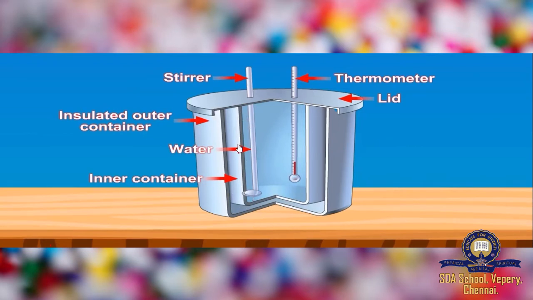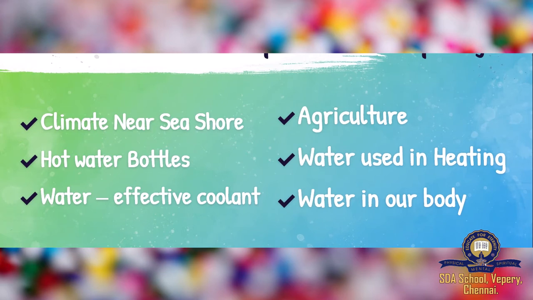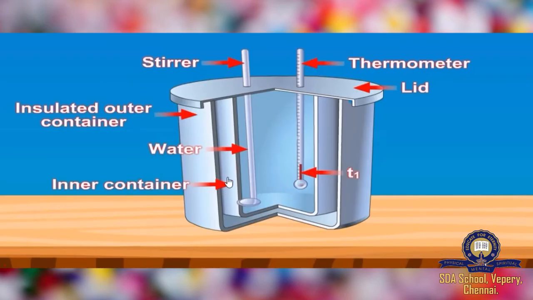So imagine, let's consider this to be our copper container, and this is our wooden box, and this gap is being filled with insulating material. You have a stirrer and a thermometer, and it is closed with a lid. So what I am going to do is add water inside and see the temperature.